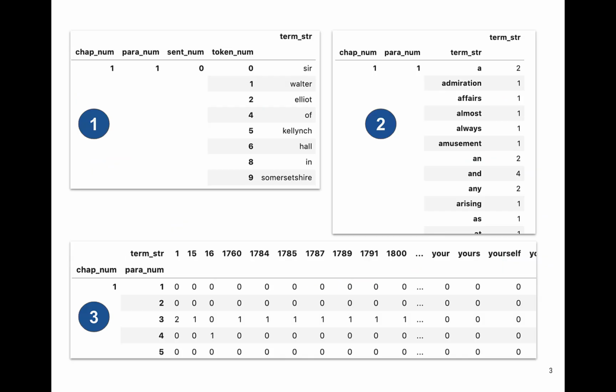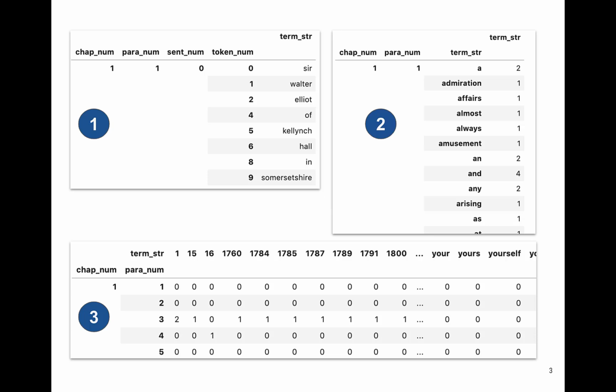Here is a way of looking at that from the point of view of a pandas data structure with respect to the textual data that we've been working with. This is actually taken from the data that we worked on last time and that we're going to work on again this time. In item number 1, what you have is an ordered hierarchy of content objects, an index token table, so that the term string is, in this case, the first few words of the first sentence of Jane Austen's Persuasion.